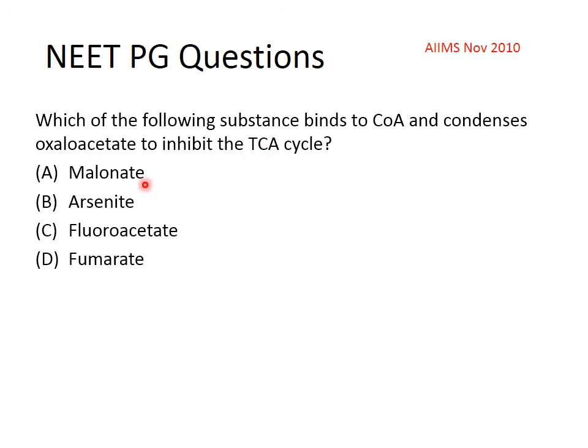The choices are malonate, arsenite, fluoroacetate and fumarate, and the answer is fluoroacetate.